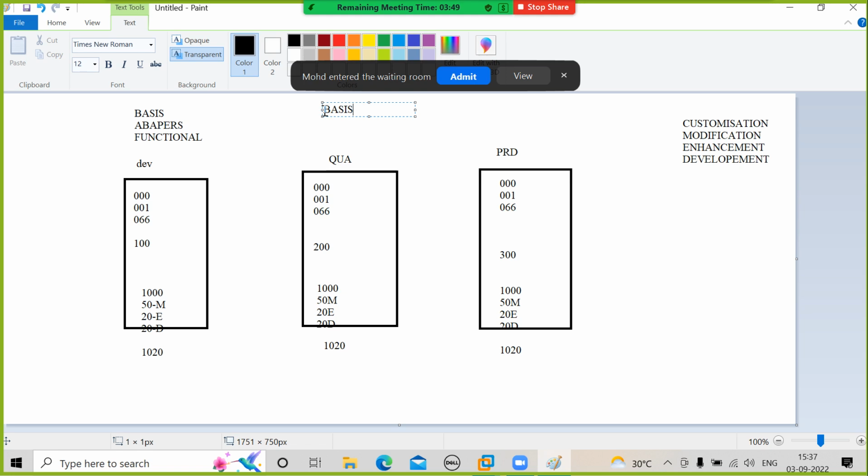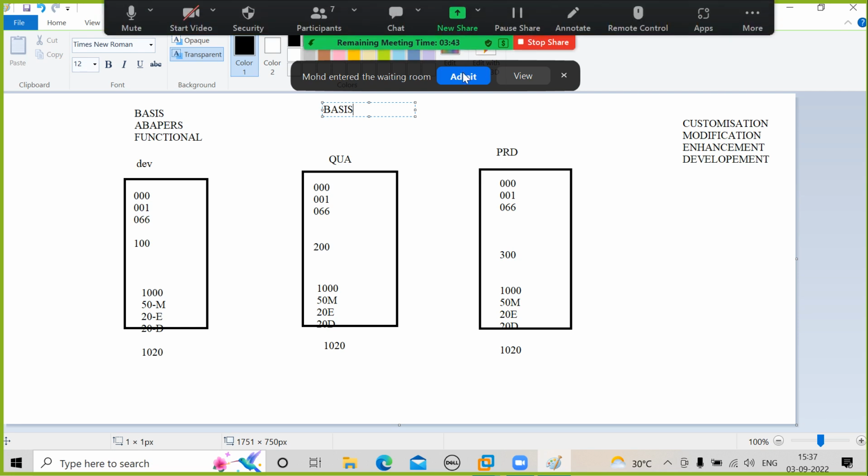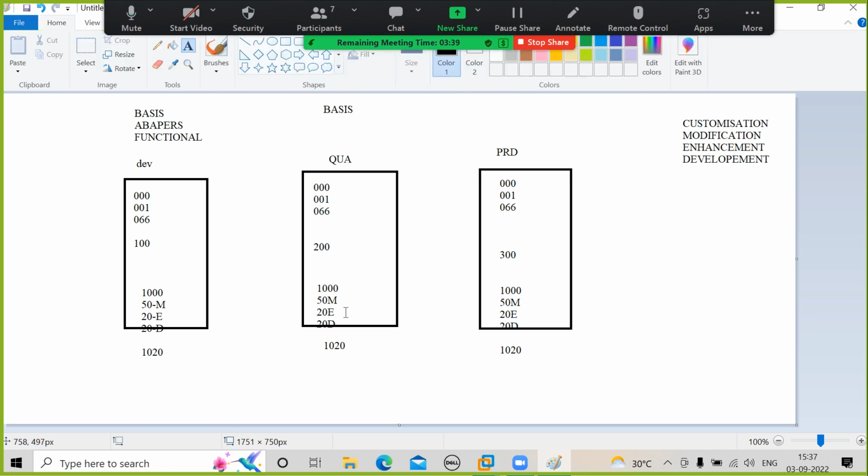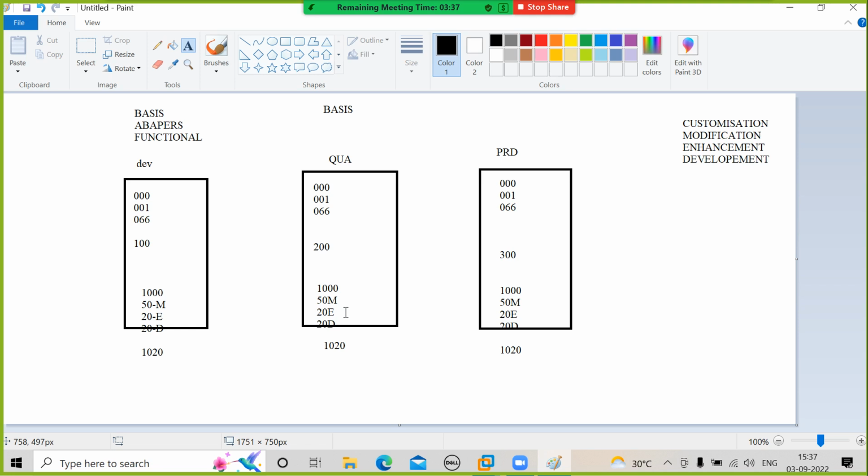The basis people only, right? What happens in a quality system? Testing. Who will do the testing? Functional people will do the testing. Why? Functional people ordered the developers to do all these changes.